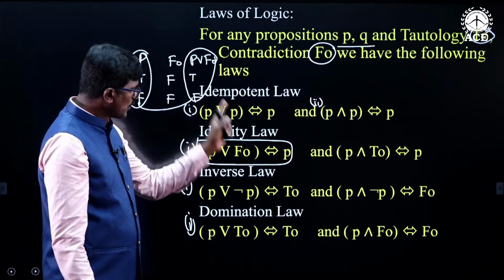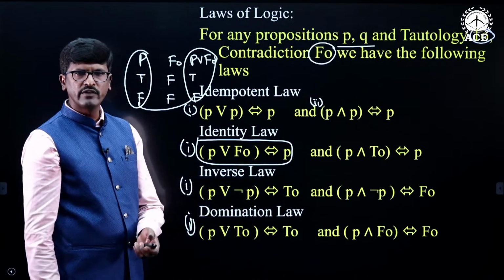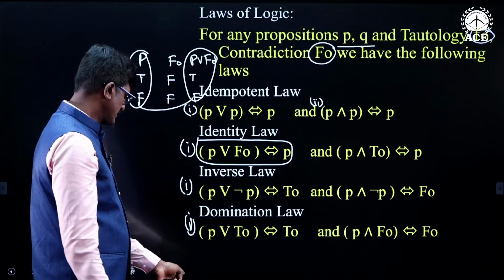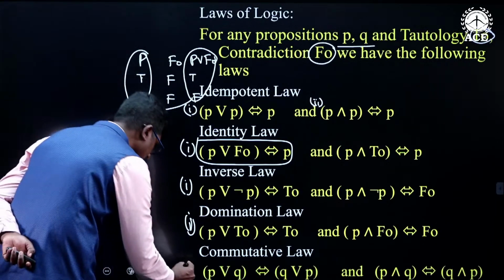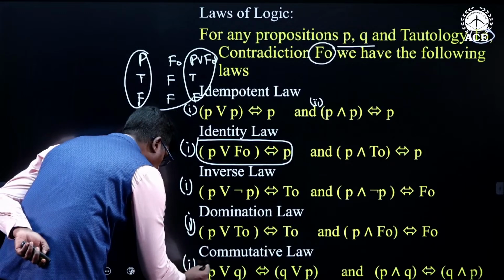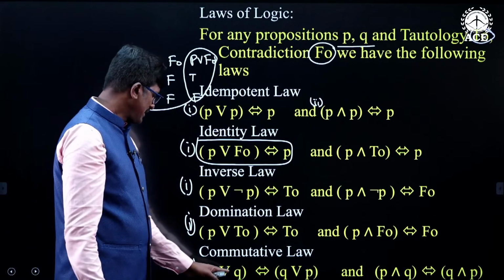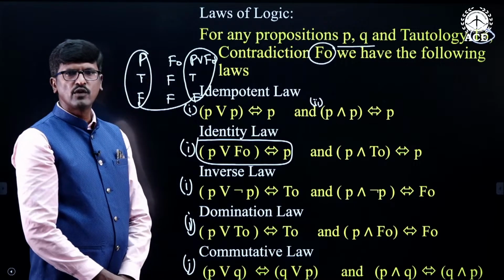So, to prove all these laws of logics, we will be using the truth table method. Now, we will see the next one, the commutative law. The commutative law says that P or Q is logically equivalent to Q or P.